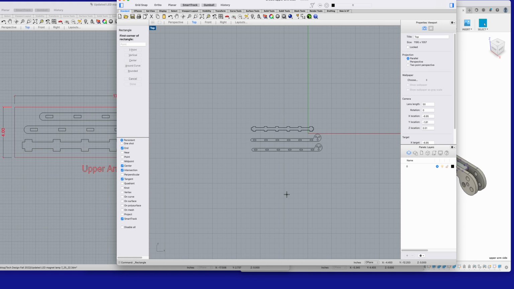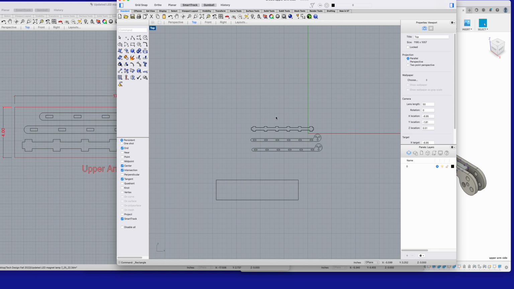What does that mean? It means that when we draw these entities, we have to enter the exact dimensions as we're drawing them. Unlike Fusion, where it's parametric and we can go back in and change the dimensions at any point in time. So I'm going to click down here, and then enter the length of it, which is 17.25, hit return. And then the width of it is going to be 4 inches. Enter. There we go. Now we have a rectangle the size of our sheet of plywood.